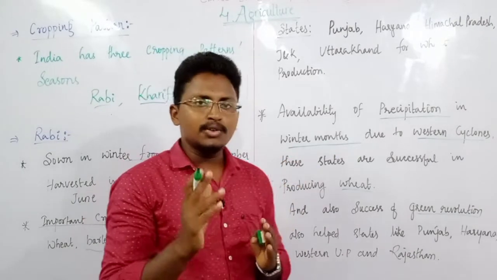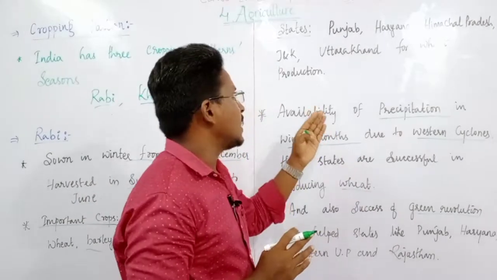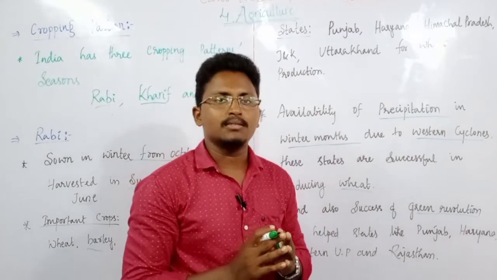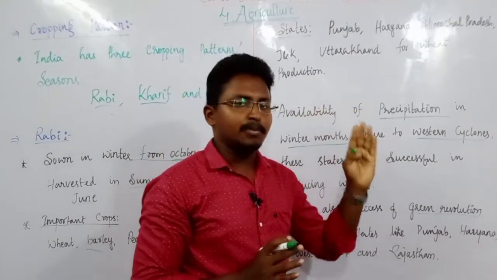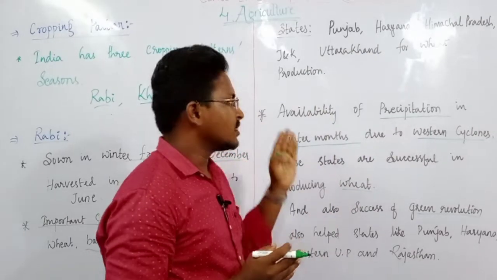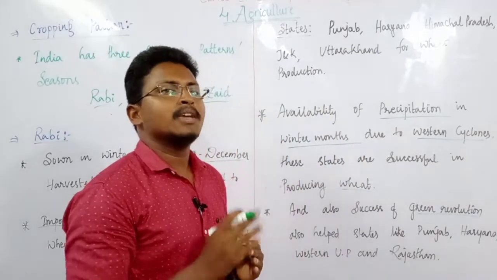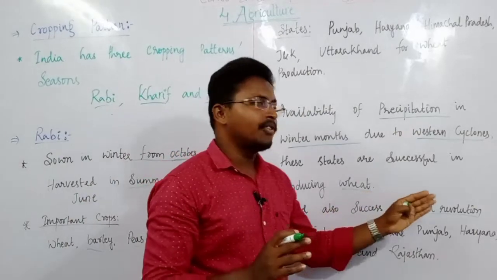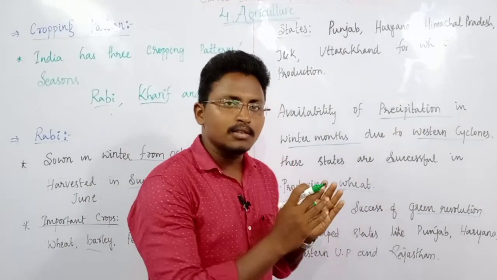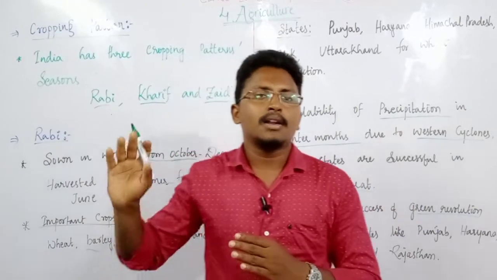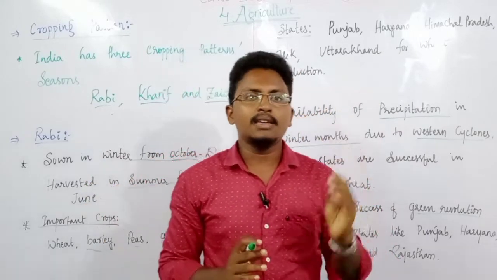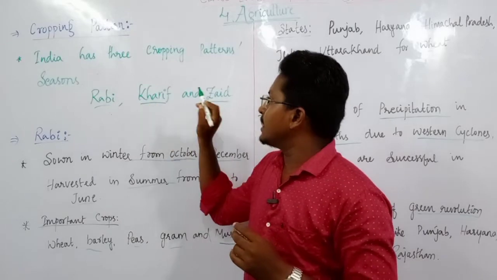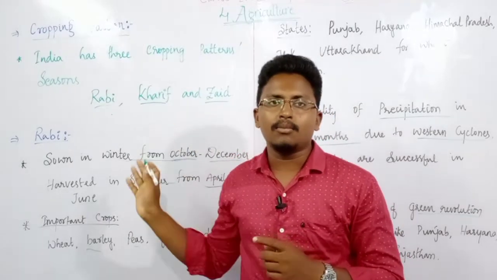So the main two reasons why these states are highly successful in producing these crops is, mainly, the availability of precipitation, availability of rainfall during winter months, and at the same time it is also due to the success of green revolution. So because of these two reasons, this rabi crop is highly successful in these states. Next we will see about this kharif season, then we will also see about this zaid.